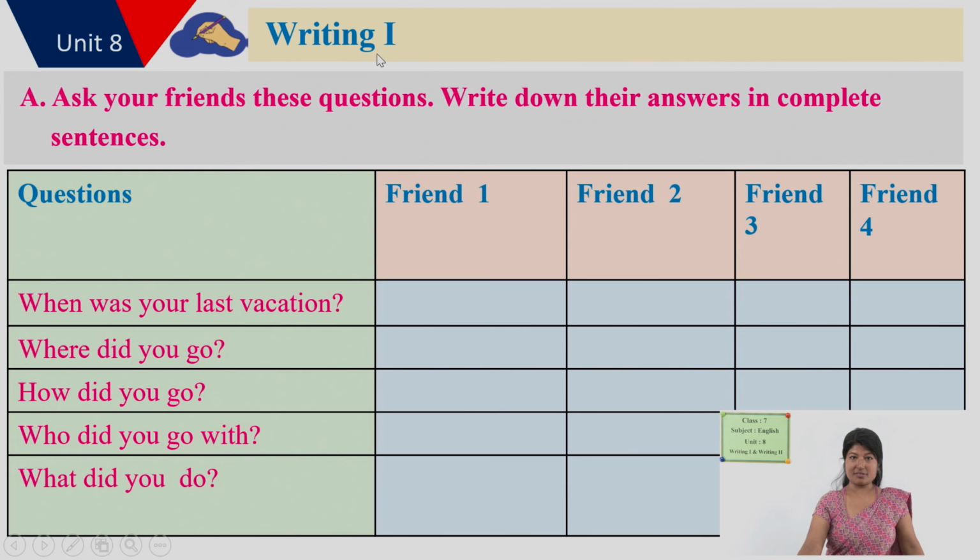Now look here, writing 1. Now we are entering the session of writing 1. Why did we discuss those questions? The discussion we made earlier will help us to do this activity.